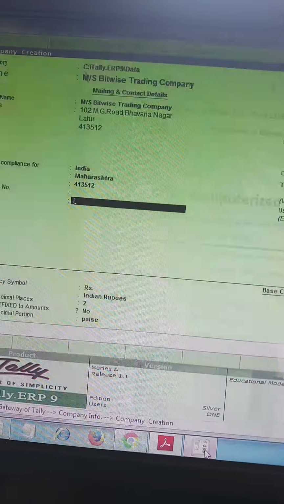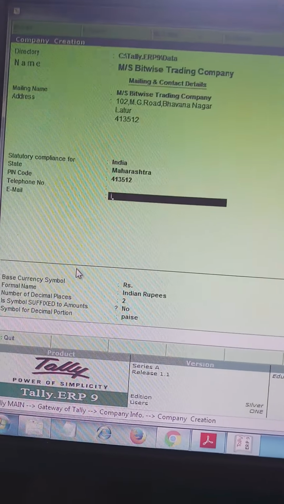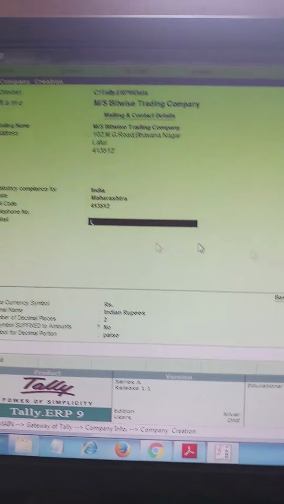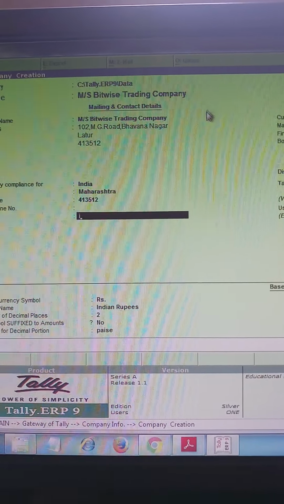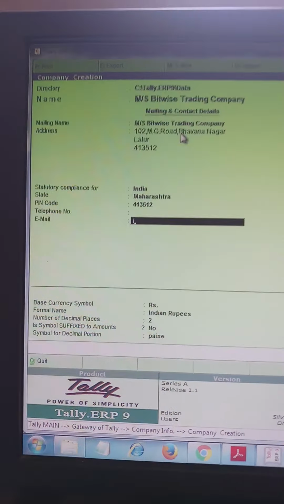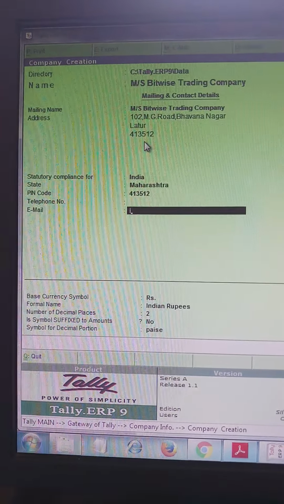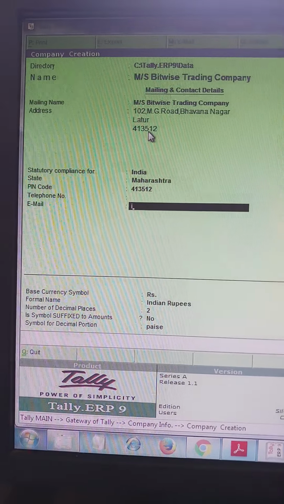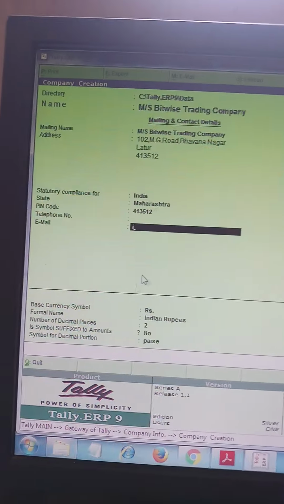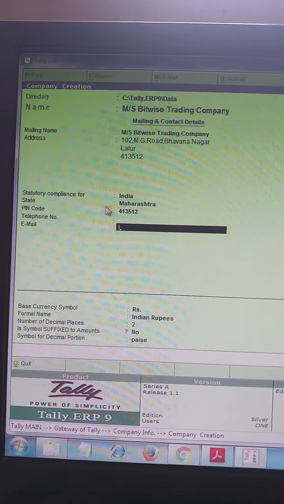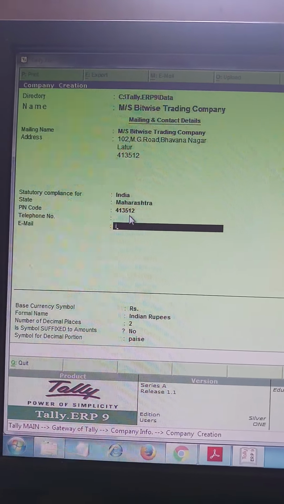As you all know how to open Tally and how to create a company, this is the company creation form. The name of the company is MS Bitwise Trading Company. The address is 102 MG Road, Bhavna Nagar, Latur, and the pin code is 413512. Statutory compliance for India, state is Maharashtra, pin code is 413512.